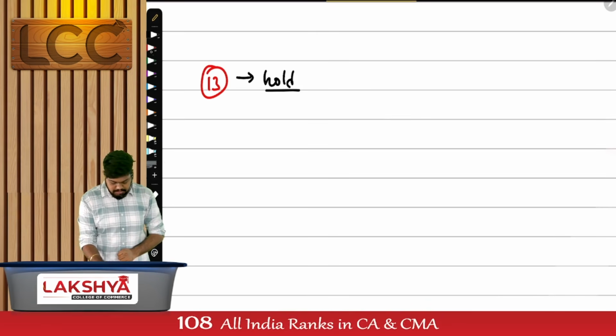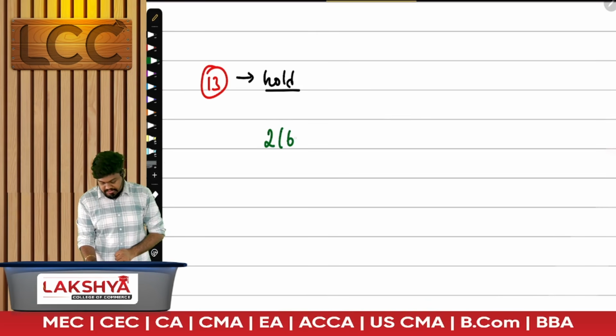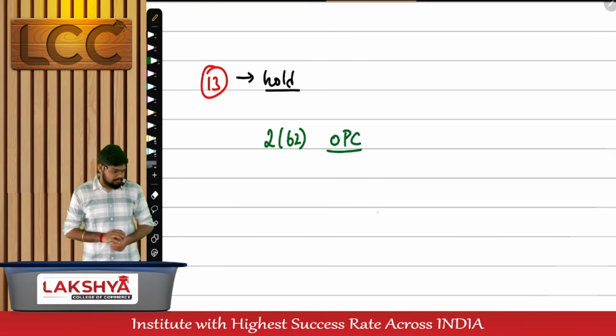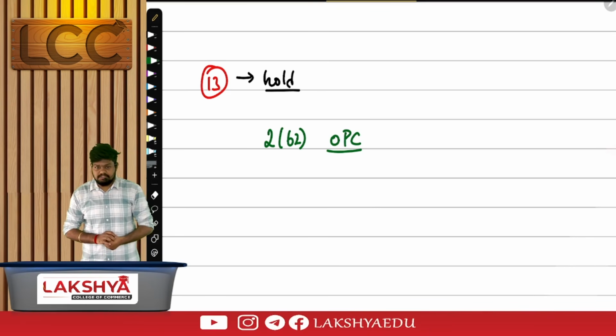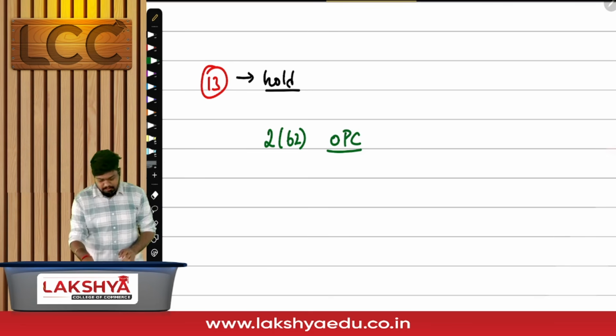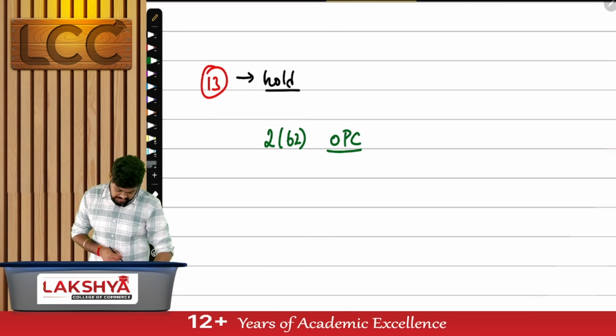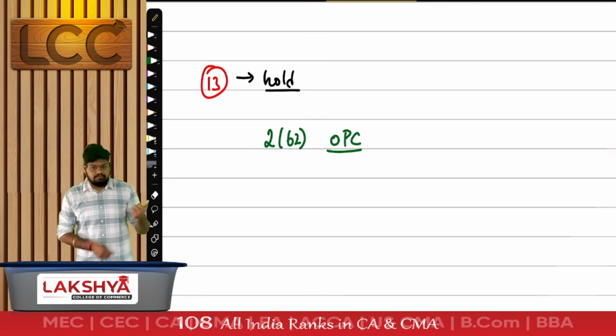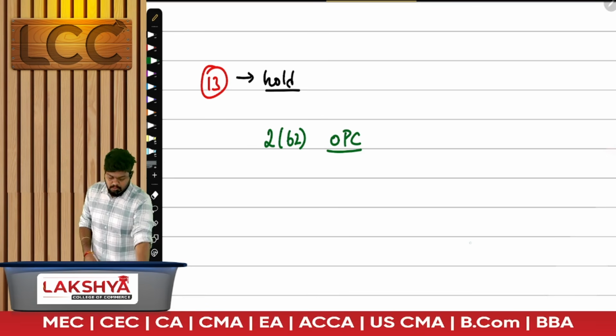We'll start with a separate small section. Section 2 clause 62 talks about OPC. Very, very important from exam perspective. One-person company. I know this is there in your inter syllabus, but still very, very important from exam perspective. We will not have enough time to complete it fully now. We'll have the introduction done. Quick answers from your side first. OPC. What is OPC? One-person company.